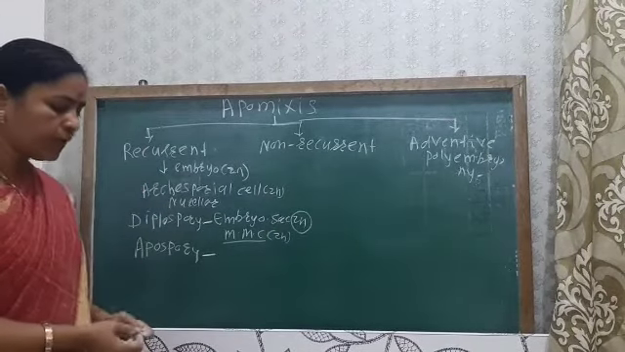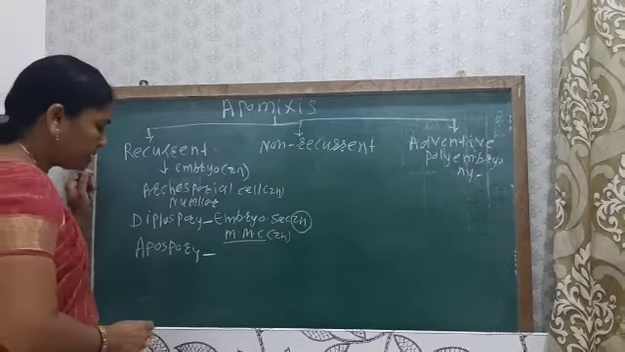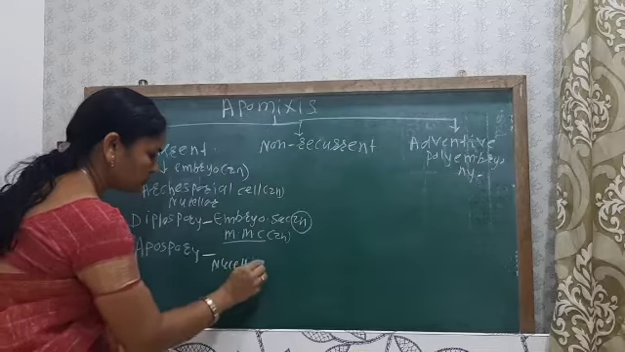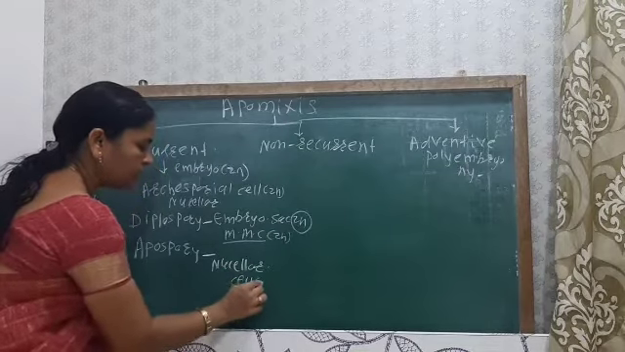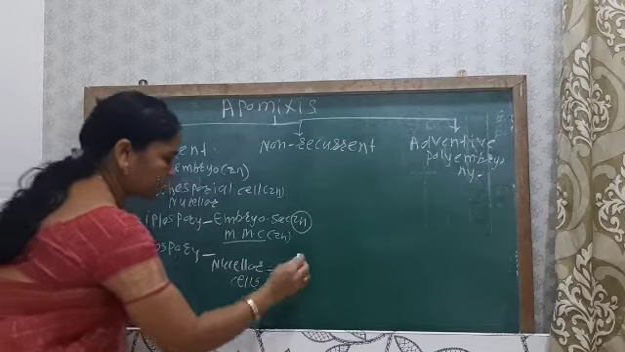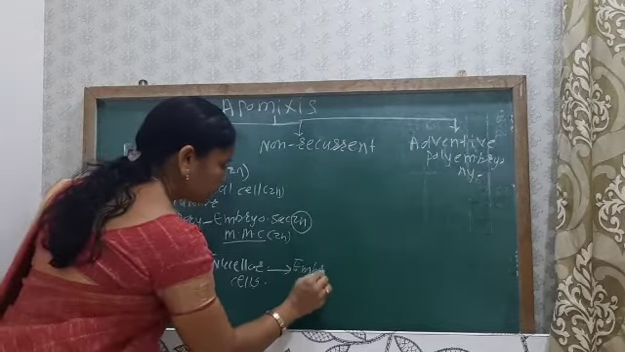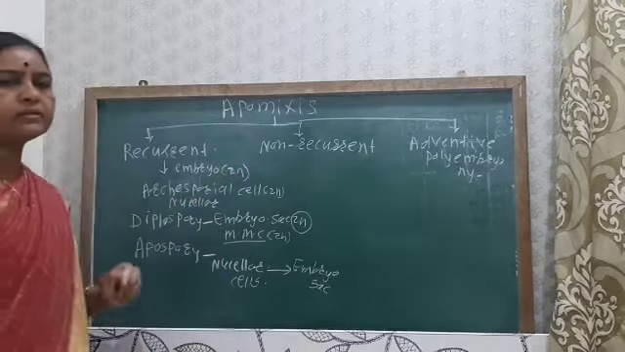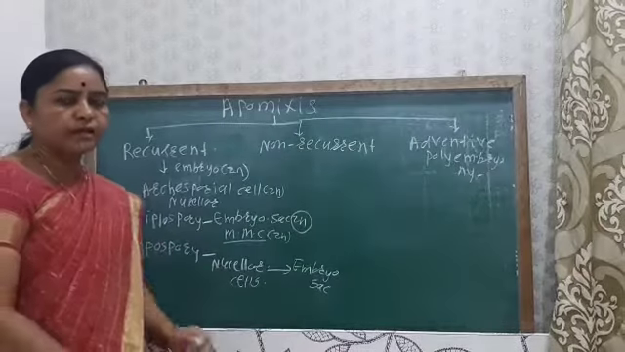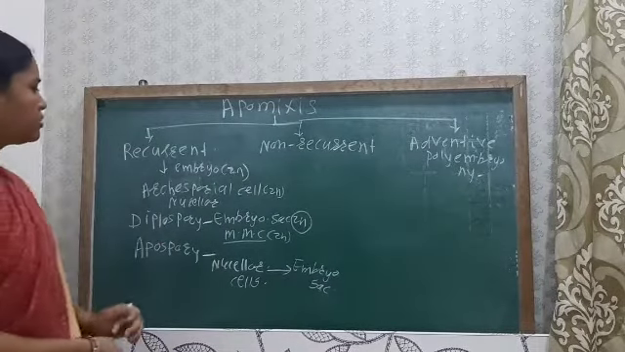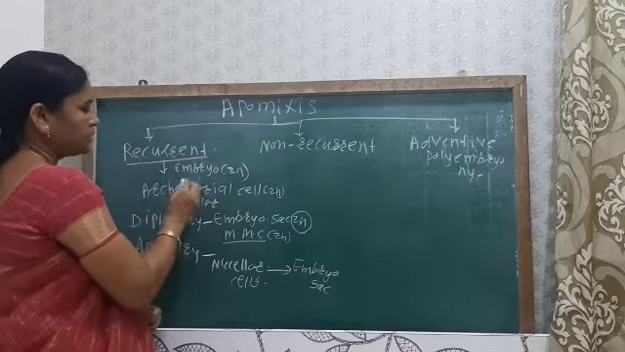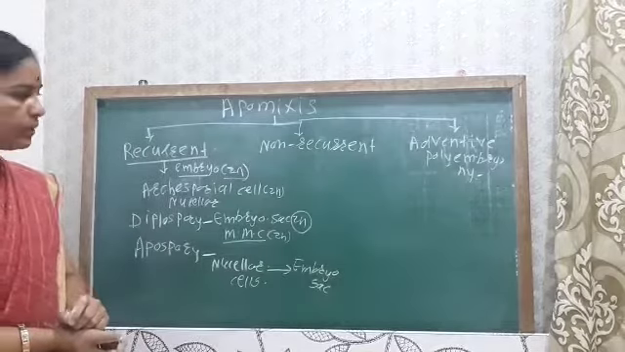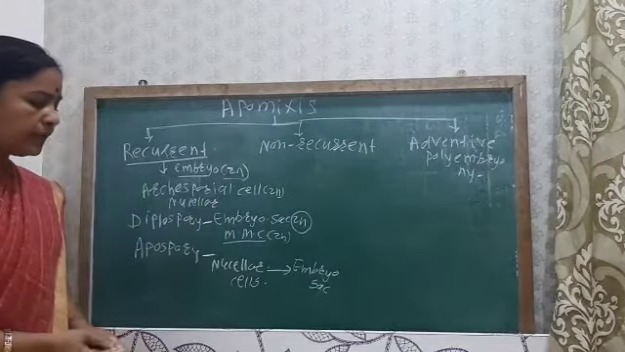Then apospory, we have just seen, is where there are the nucellar cells. So here the nucellar cells divide and give rise to the embryo sac. The nucellar cells are diploid. So here the embryo sacs which are produced are diploid. So in the recurrent apomixis, the embryo sacs formed are diploid embryo sacs. Okay, and then next, the non-recurrent.